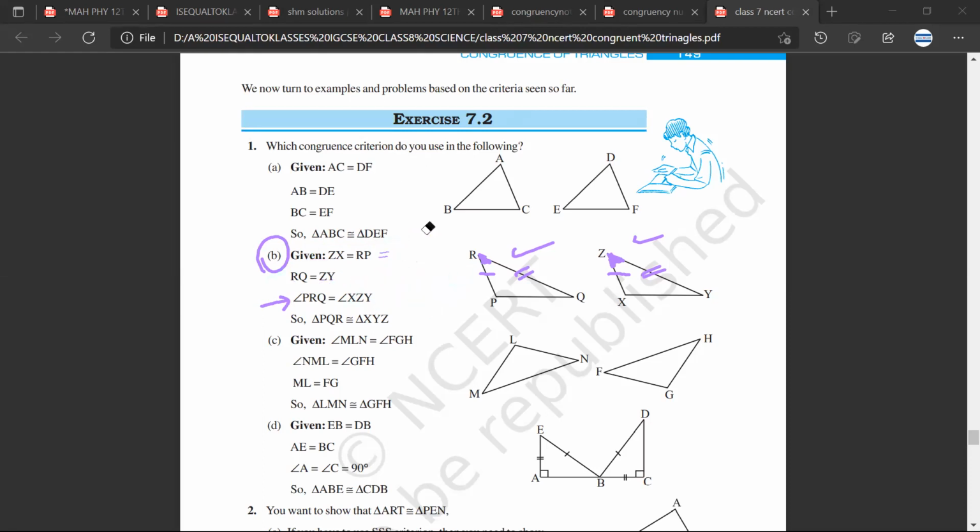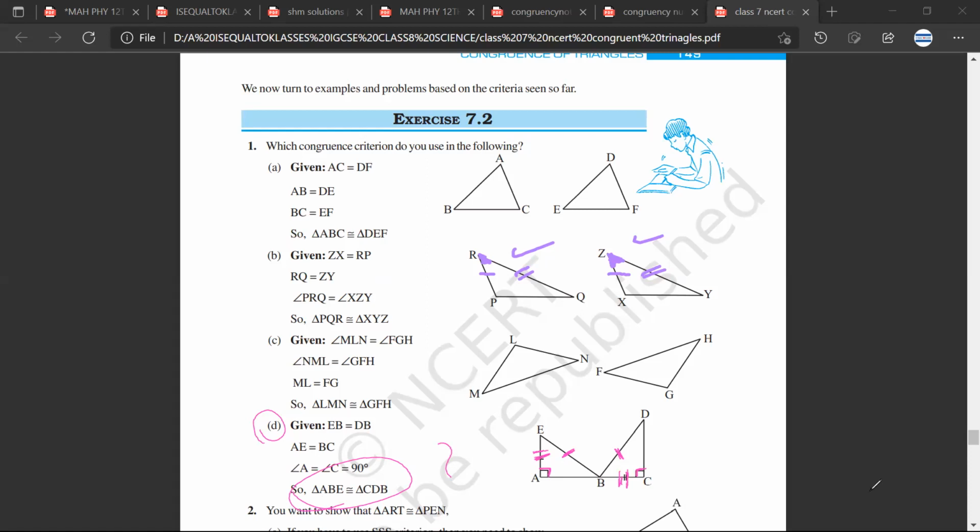So this is how usually you will find problems related to congruency. So for example, you'll have a problem like this. EB is equal to DB. AE is equal to BC. Angle A is equal to C is equal to 90 degree. These angles are equal. And then they will ask you whether the triangles are congruent or not. Satya, have you understood the kind of problem that you will see? Yes, sir. Sarthak, have you understood? Yes, sir.